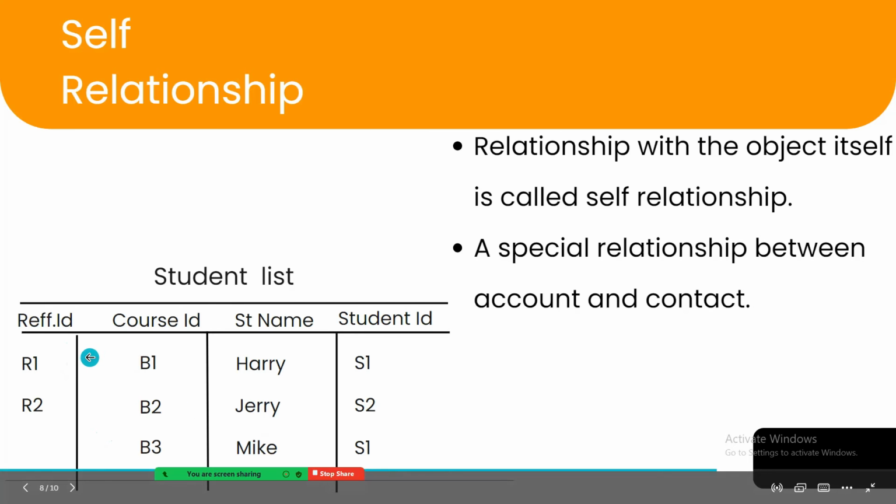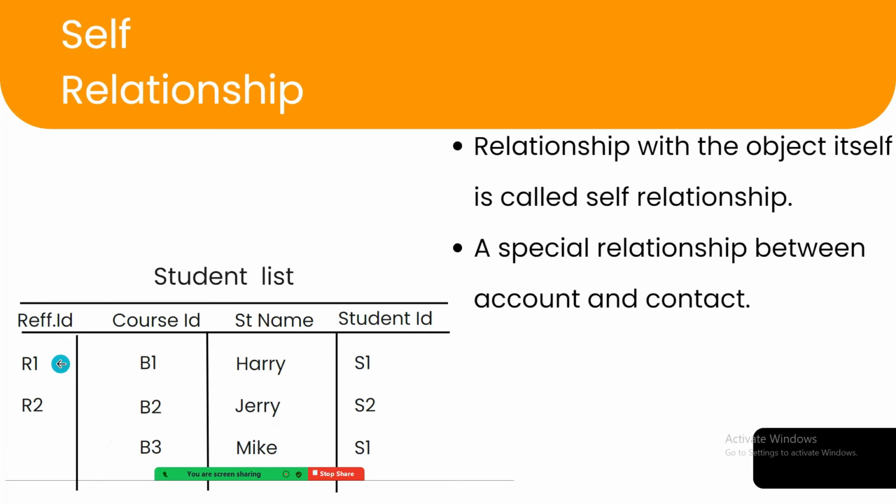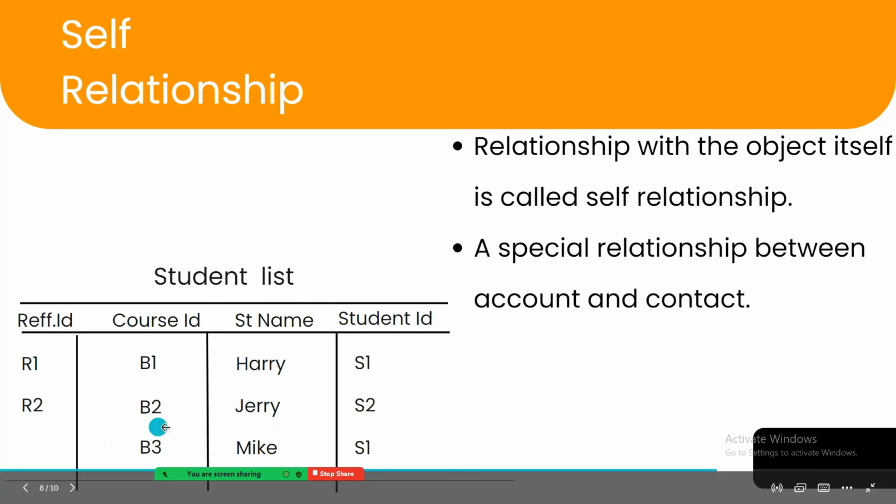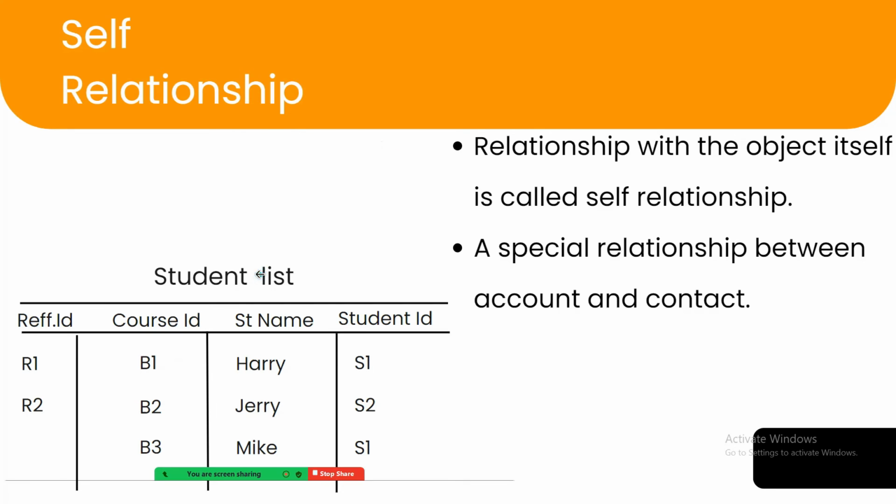So there are different IDs provided to them, and you can see that one of the students with ID R1 has referred to course B1 with a student, and R2 to the student S2 with the course of B2. But in case of the B3 course, no one has referred, so it is empty. So it's basically a relationship with the object itself. We name it as self relation, right?